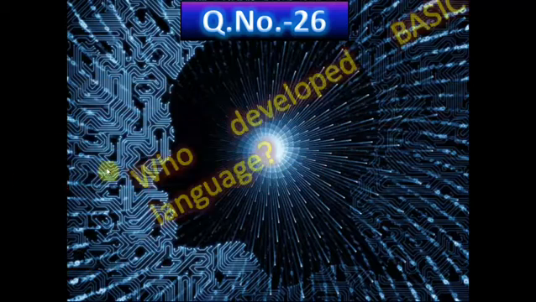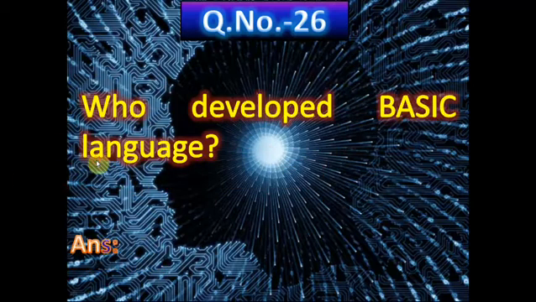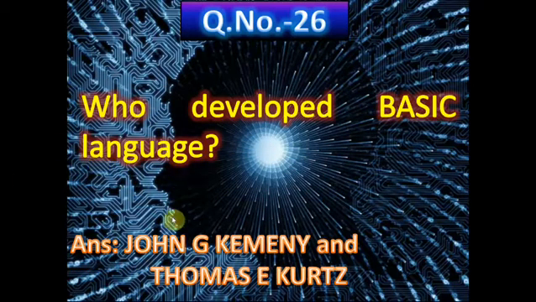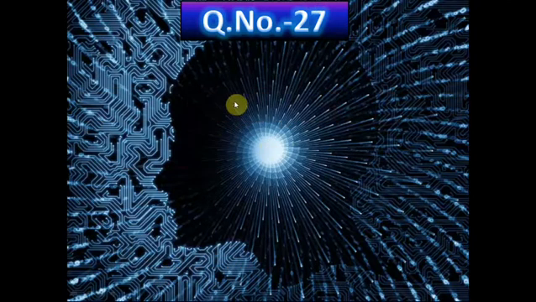Now question number 26. Who developed BASIC language? This language is developed jointly by two scientists, John G. Kemeny and Thomas E. Kurtz. These are the names of the scientists who developed it.